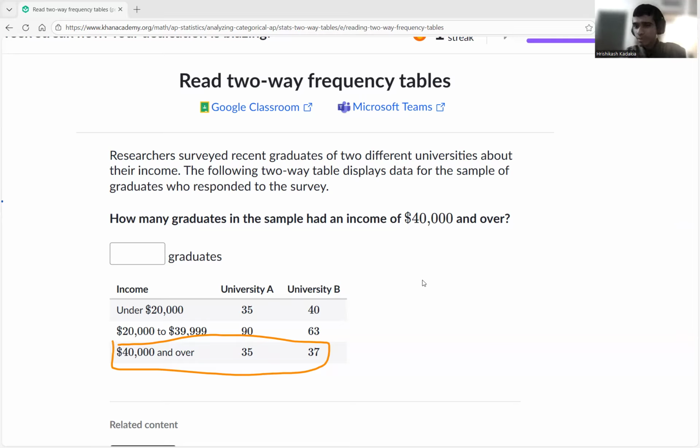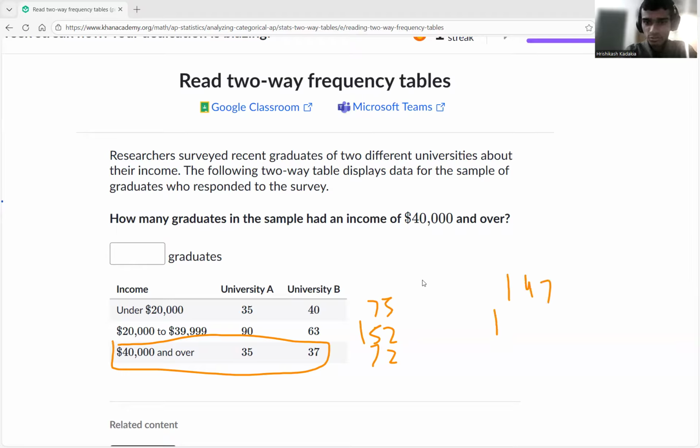We need to add the horizontal way: 35 plus 37, which is 72, yeah, 72. 90 plus 63. If we add all the income levels, we can figure out how many students in total we had. 90 plus 63 is about 153. 35 plus 40 is 75. And to see how many students we had, 75 plus 72 is about 147.